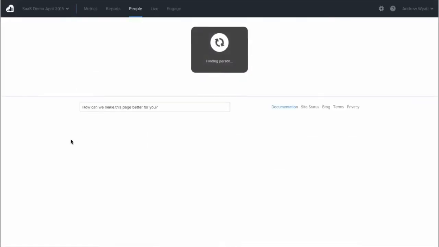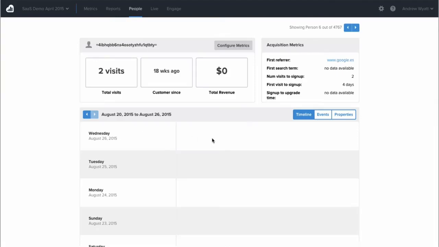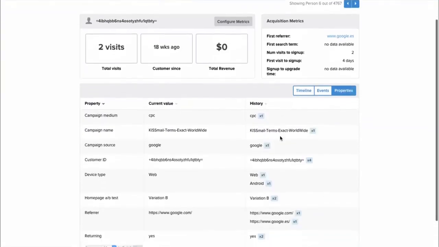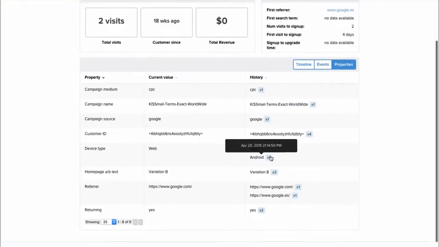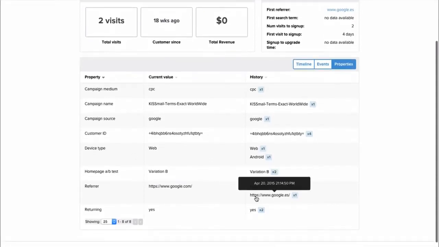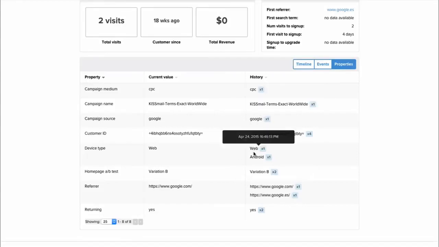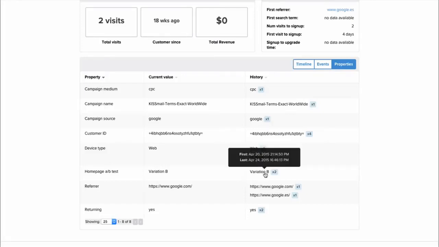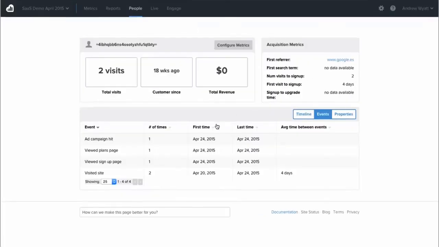If we dive into any one of these people, we can learn about where this person came from originally, all the different activities they've had on our site. We can look at all the different campaigns they've come in from, what different referrers this person's had. So this person is a pretty basic person. They've come in from Google, 2 different Google sites, one time each. They've been on one of our campaigns. They visited once on the web and once from their Android device, and they've seen the homepage variation B twice. So all they've really done is visited the homepage, viewed the plans page, viewed the sign up page, and we know that this person didn't sign up.